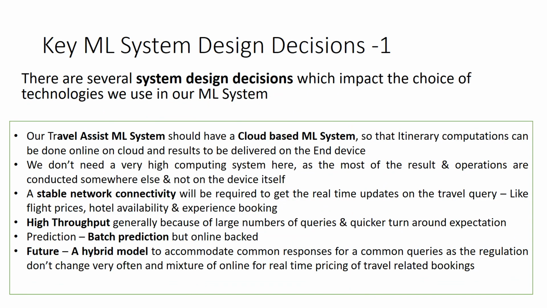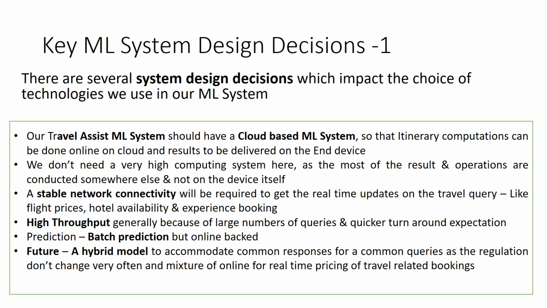ML system design decisions. There are several system design decisions which impact the choice of technology we use in our machine learning system. Our travel assist ML system should have a cloud-based system so that the itinerary computations can be done online on the cloud and results delivered to the end devices. We don't need a very high computing system because most of the work is getting done on the servers.